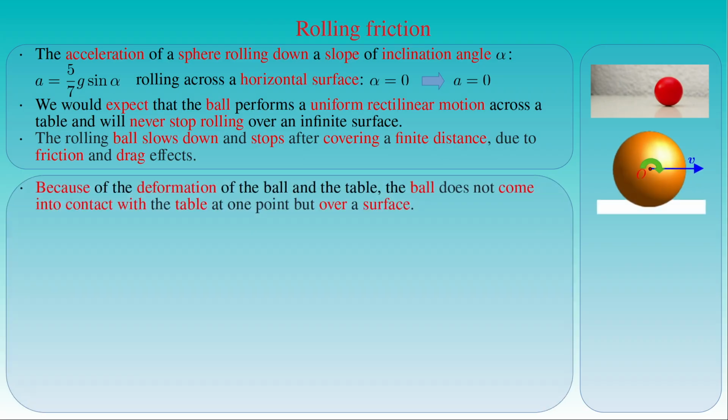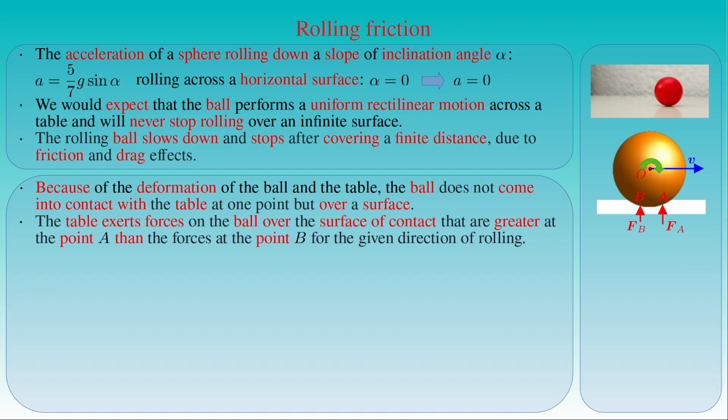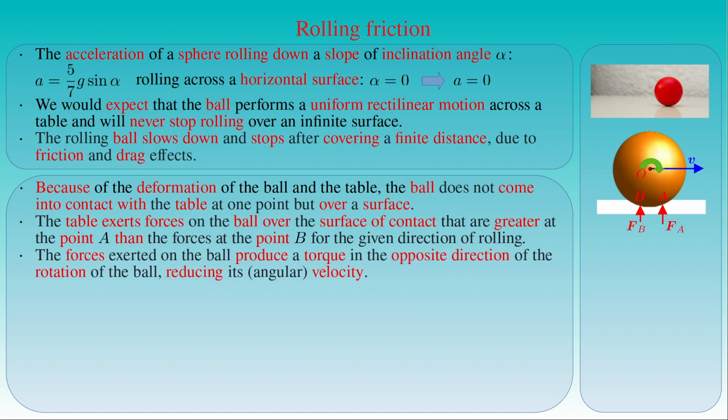Because of the deformation of the bodies in contact that always occurs in reality, the ball does not come into contact with the plane at one point but over a surface. The table exerts forces on the ball over the surface of contact that are greater at the point A than the forces at the point B for the direction of the rolling ball shown in the figure. As a result, the forces exerted on the ball produce a torque in the opposite direction of the rotation of the ball, reducing the angular velocity of the rotation and the velocity of the center of mass of the ball.